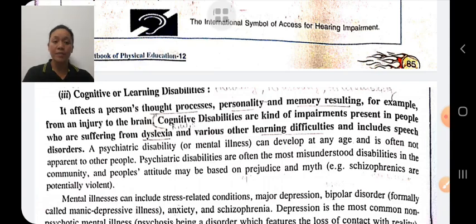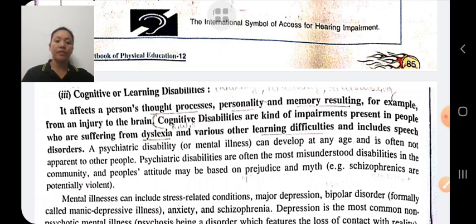It is an impairment present when a person is not able to read, write, speak, etc., and faces difficulty in speech also. So these are neurological disorders.